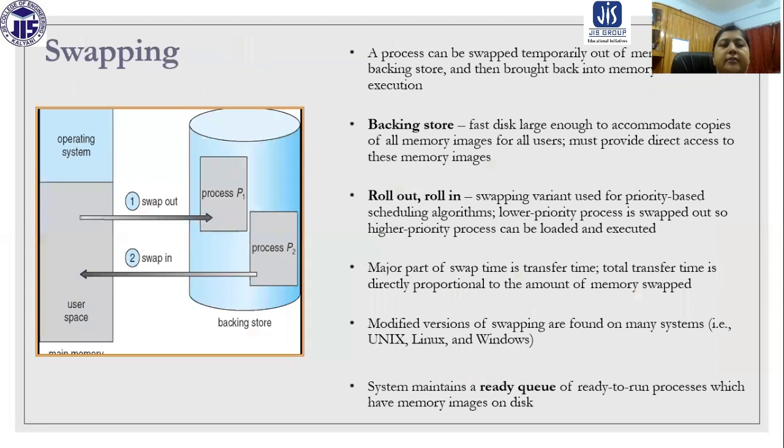So now I think this is the last thing we are going to discuss today, that is swapping. I have already told you, if a process is in execution, it should be located in the main memory. But the size of main memory is fixed and it is very small. So we need some methodology by which a program in execution is swapped into the main memory, and a process which is not running at that time is swapped out. That is basically swap in and swap out. That is basically swapping.